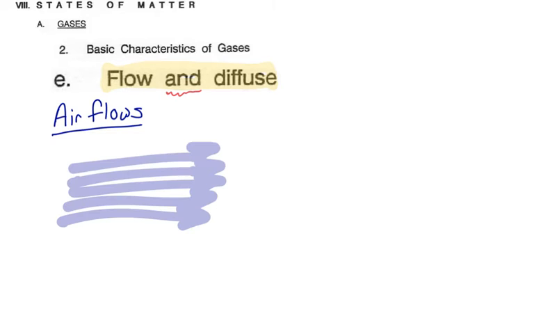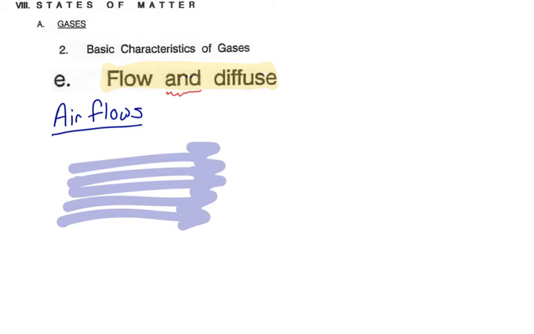And a basic characteristic of gases is that they flow and diffuse. These really are two separate things, so I'm going to talk about each of them individually. So when we say that something can flow, we mean that it continues on in the same direction. So when you see a river, the river flows in one direction and it just keeps going in that direction. Same thing can happen with a gas. If I have a gas inside of a container and I release the gas, it's going to shoot out of whatever opening we have, and it's going to go in that same direction fairly continuously. So all of the particles will continue to go in that direction, and we call that flowing.